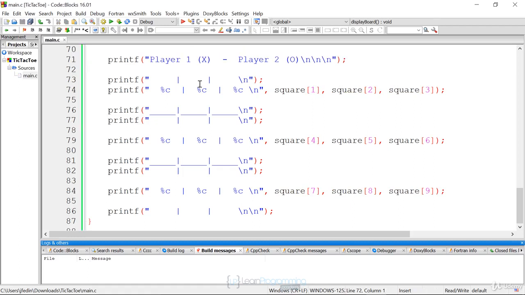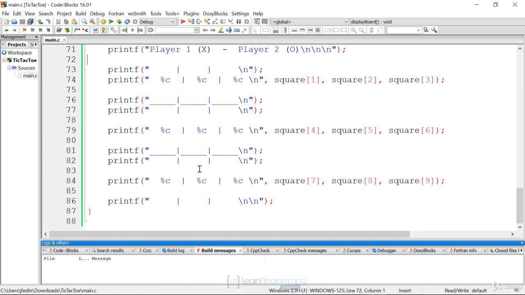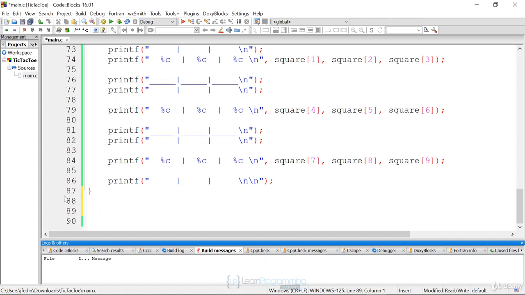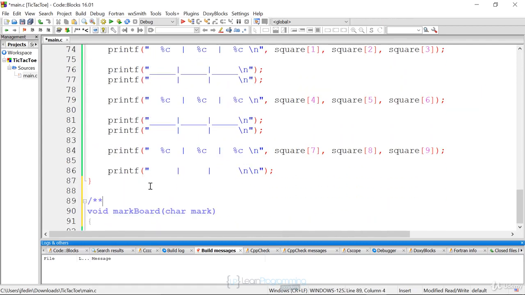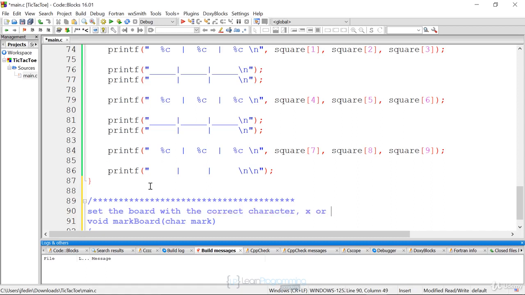Now that we're done with displaying the board, we now want to create our last function, which is marking the board. Right? So mark board is going to set the array with a particular value. And it's going to take a mark, either an X or an O, so it's going to take a character. What this is going to do is it's going to have a bunch of else if statements. So here in our mark board, we're going to want to basically give some comments and say that this is going to set the board with the correct character, X or O, in the correct spot in the array.